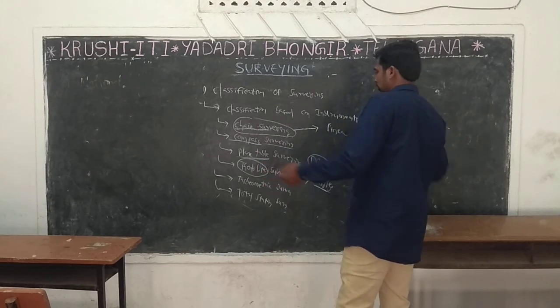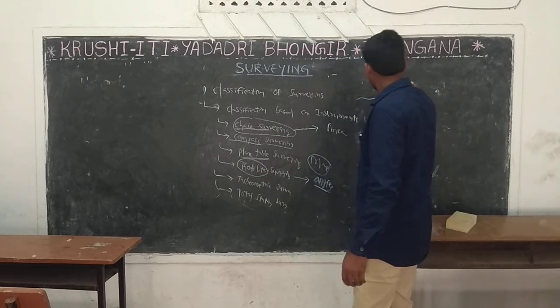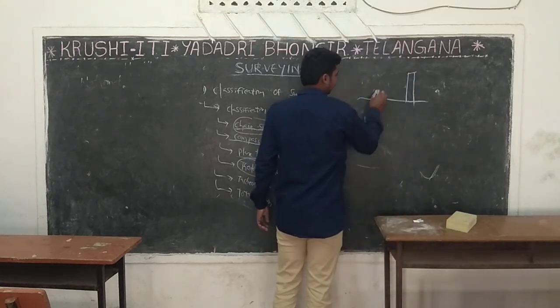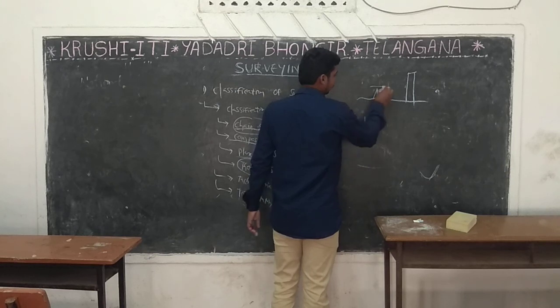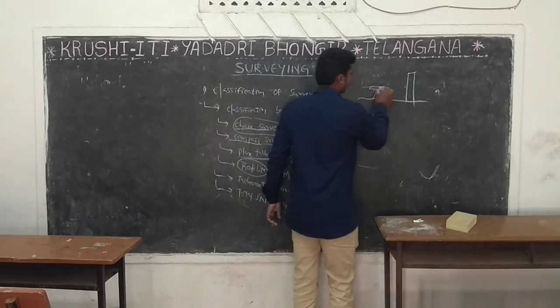See here. This is Earth surface. Next, what is this? This is one of the hills. Okay, this is theodolite station or theodolite. Okay, what is the use of angle?